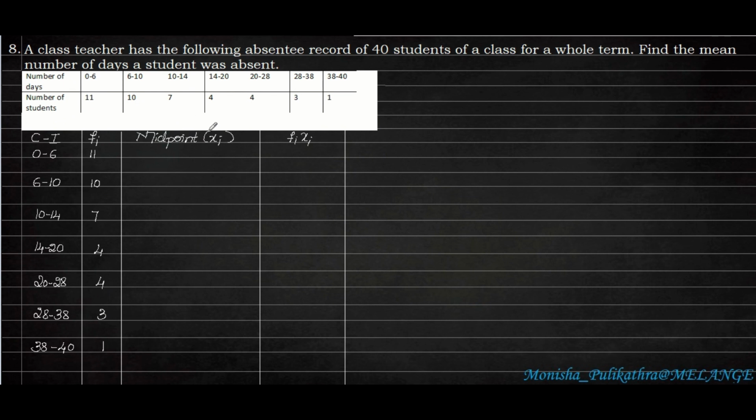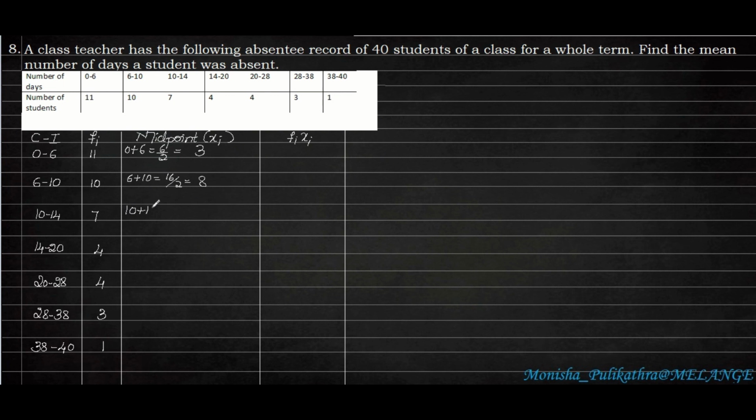First we need to find out the midpoint. So for the midpoint, we add the upper limit and lower limit, then divide by 2. So 2 3s are 6. Here 3 is the midpoint. So next 6 plus 10, that is 16 divided by 2, and 2 8s are 16, so 8.